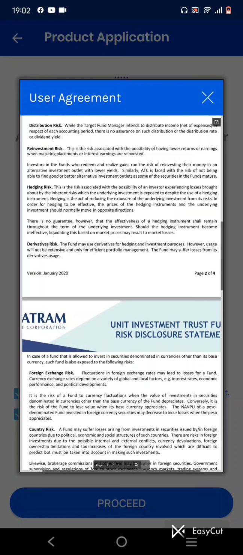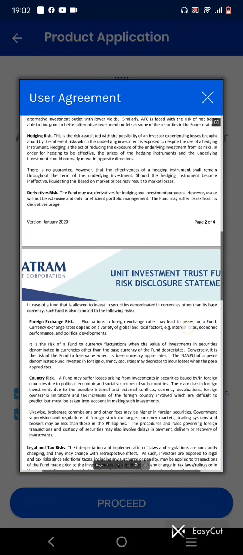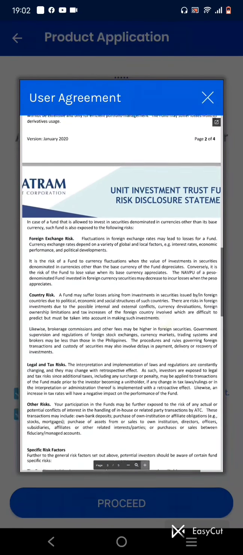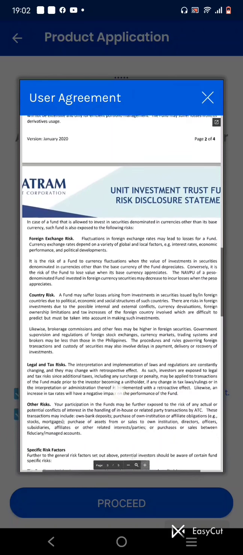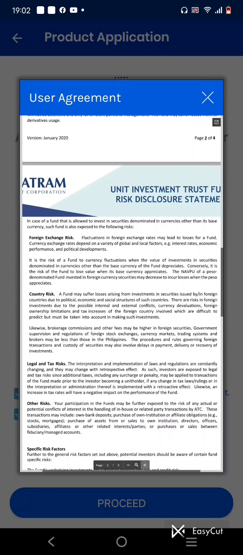In case of a fund that invests in securities denominated in currencies other than its base currency, such fund is also exposed to the following risks: foreign exchange risk, country risk, legal and tax risk, and other risks. So, foreign exchange risk. Fluctuation in foreign exchange rates may lead to losses for the fund. Currency exchange rates depend on a variety of global and local factors: interest rates, economic performance, political developments.